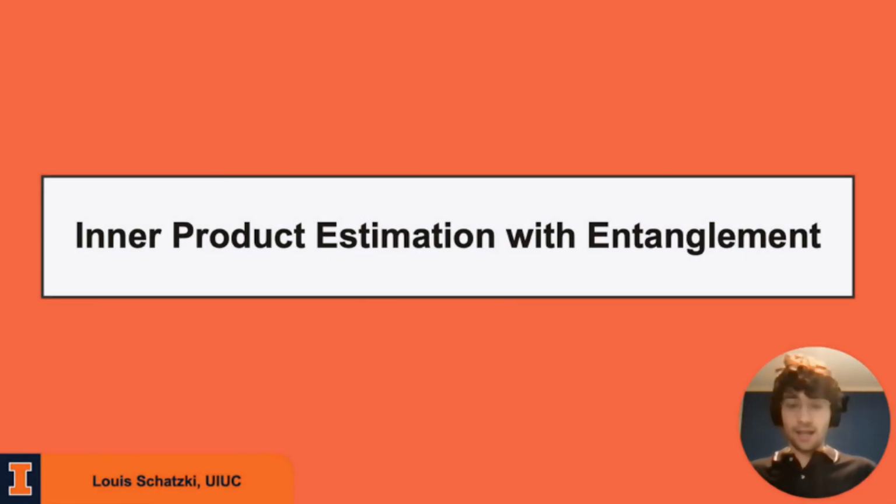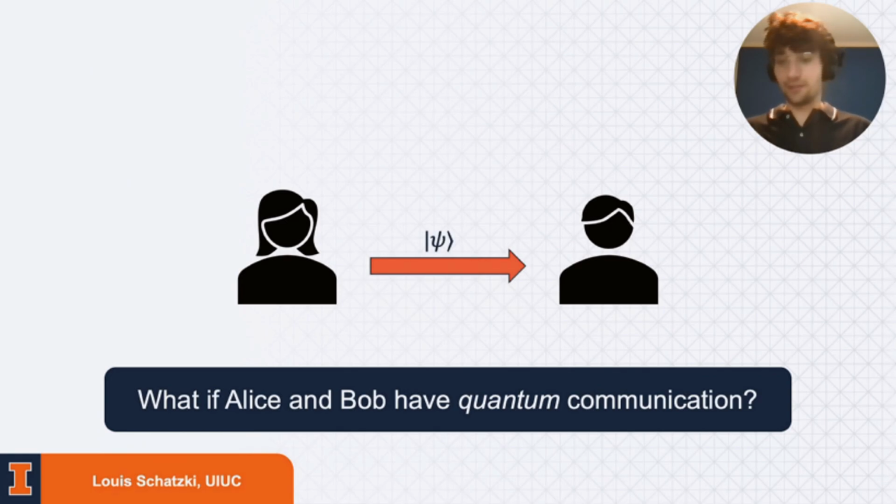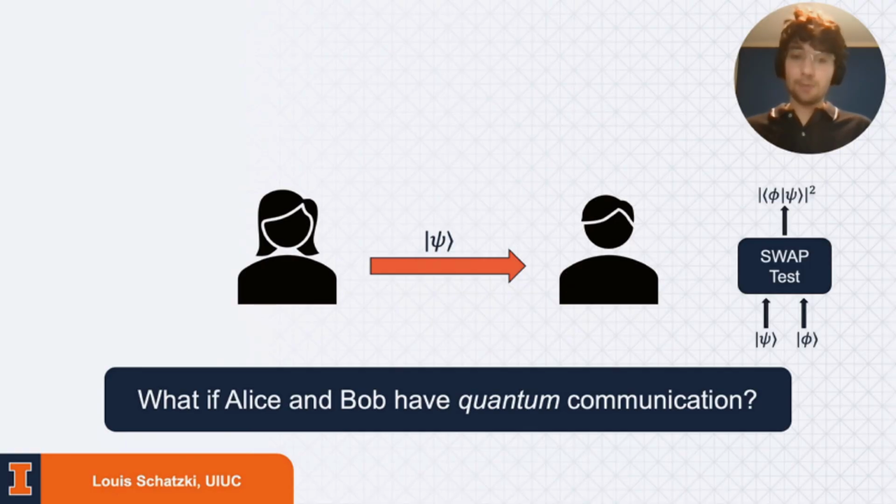All right. And with that, I'll move on to the second part of this talk, which is inner product estimation with entanglement. So before we looked at just classical communication, but it's also interesting to ask what happens if there's quantum communication as well. And like I mentioned before, these tasks all then become very easy with lots of quantum communication. In particular, Alice can send over a copy of her state, and then Bob can just perform a swap test. And if Alice sends even just a few copies of her state, then they can achieve a pretty good estimate of their inner product with just a small number of operations.